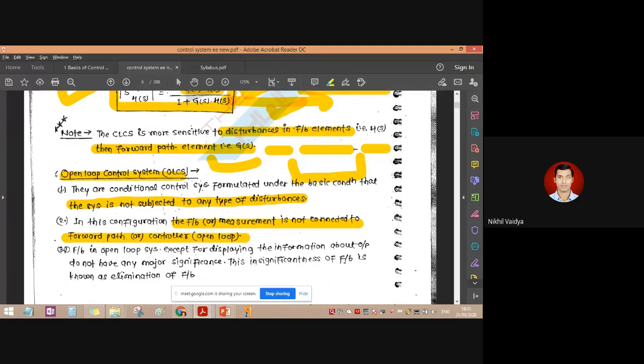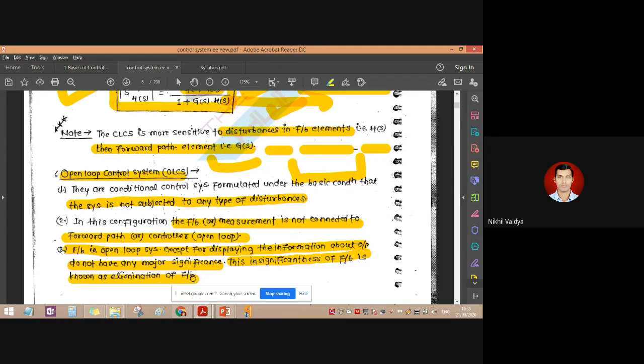It is not required. Feedback in an open loop system, except for displaying the information about output, does not have any major significance. This is known as elimination of feedback.